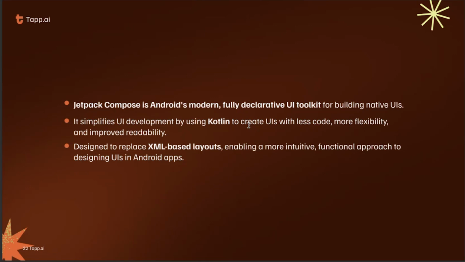Jetpack Compose is Android's modern, fully declarative UI toolkit which helps us reduce code, so we write less and more maintainable code. In the demo section we will use Jetpack Compose to make a UI.